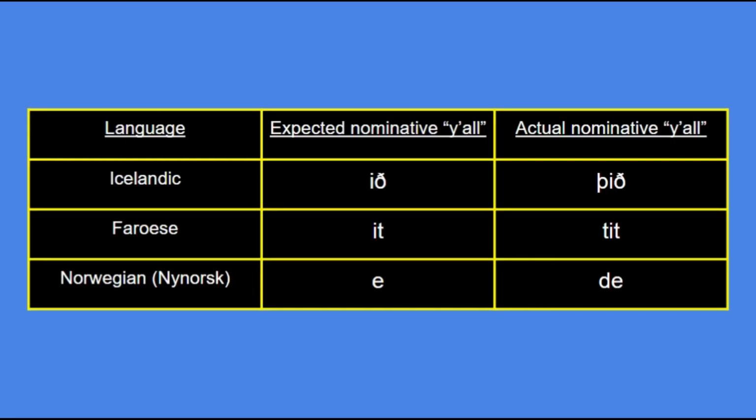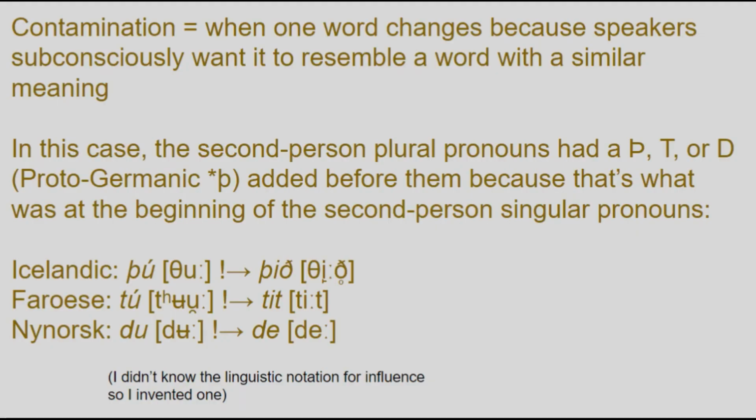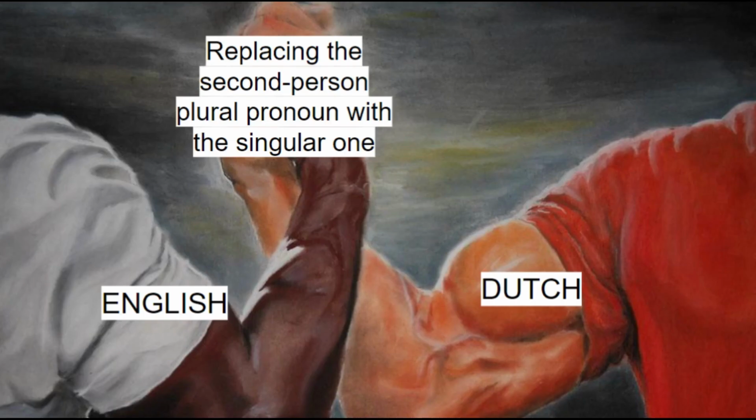Also, if you're wondering why the second-person plural forms in Faroese, Norwegian, and Icelandic have an unexpected thorn, D or T at the beginning, this is probably due to contamination from the singular equivalent. Moving on, the thing I said I'd talk about at the beginning of the video: English and Dutch replacing their second-person singular pronouns with the plural equivalent.